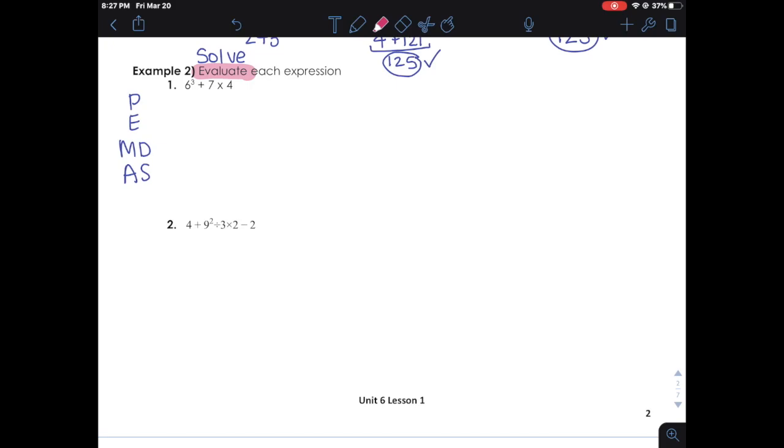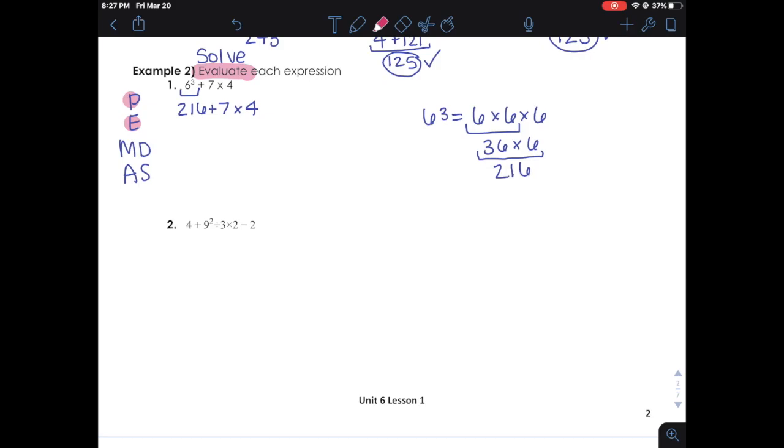Do we have any parentheses? Nope. So let's go ahead and move on to E. E stands for exponents. Do we have exponents? We sure do. We have 6 to the power of 3. Remember, 6 to the power of 3 is the same thing as 6 times 6 times 6. 6 times 6 is 36. Bring down the rest of our problem. And then 36 times 6 is 216. So 6 to the power of 3 is 216. I made my one change, and then I rewrite my expression. Any more exponents? Nope, let's check it off our list.